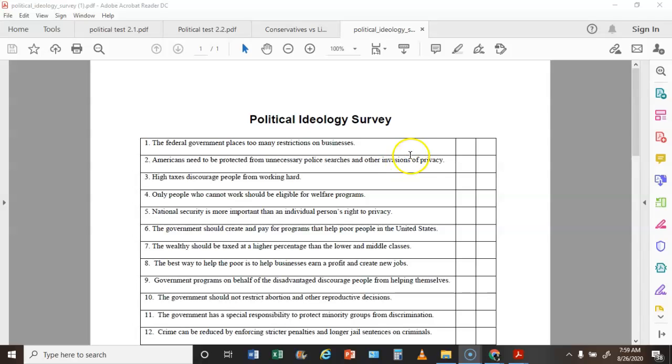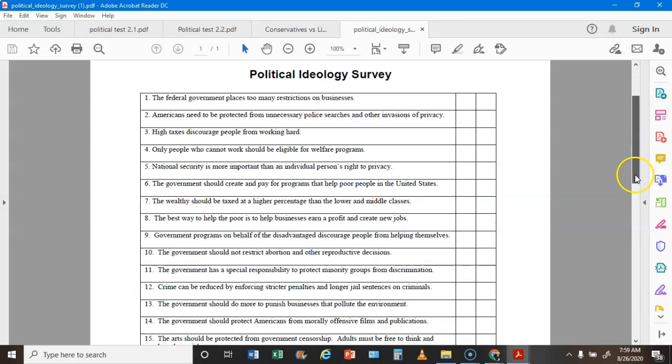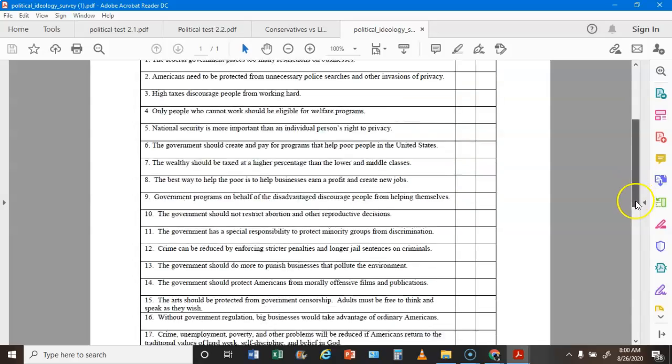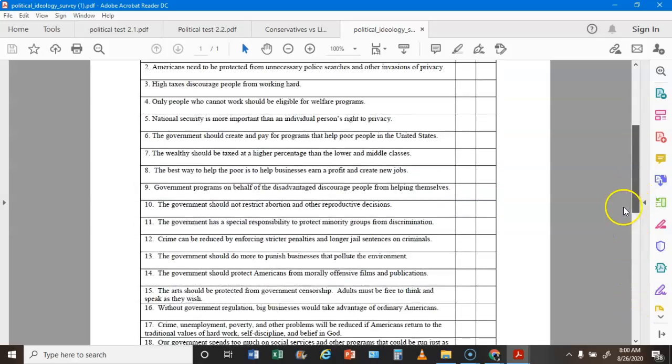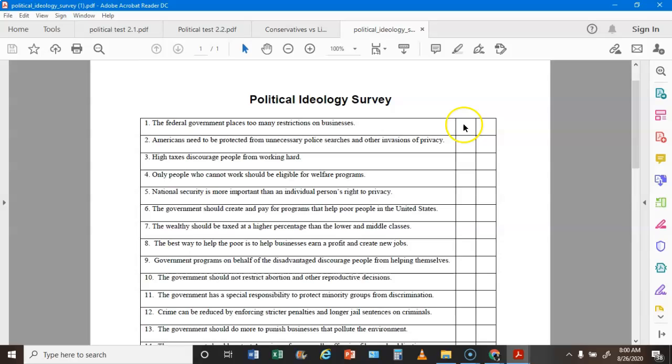So on this first political survey, what you're going to do is in this first column right here, you're going to put a check mark or X if you agree with the political statement that is listed. So for instance, for number one, the federal government places too many restrictions on business. If I agree with that, I'm going to put a check mark or X right here. I'm going to do that all the way down. I believe there are 25 statements total. There are. So for each statement that you agree with, put a check mark or X.